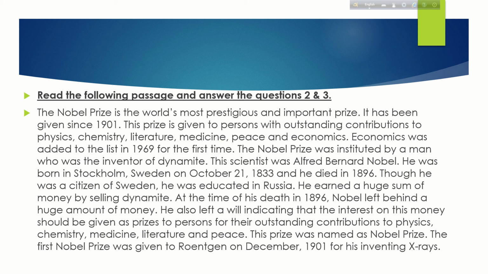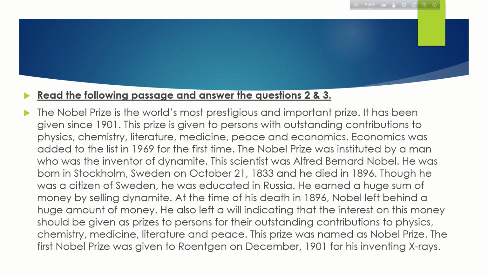He earned a huge sum of money by selling dynamite. At the time of his death in 1896, Nobel left behind a huge amount of money. He also left a will indicating that the interest on this money should be given as prizes to persons for their outstanding contributions to physics, chemistry, medicine, literature, and peace. This prize was named the Nobel Prize.